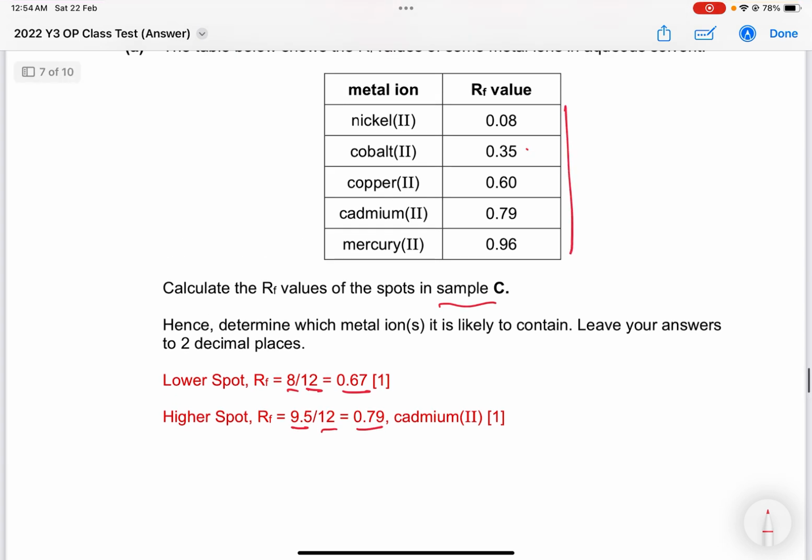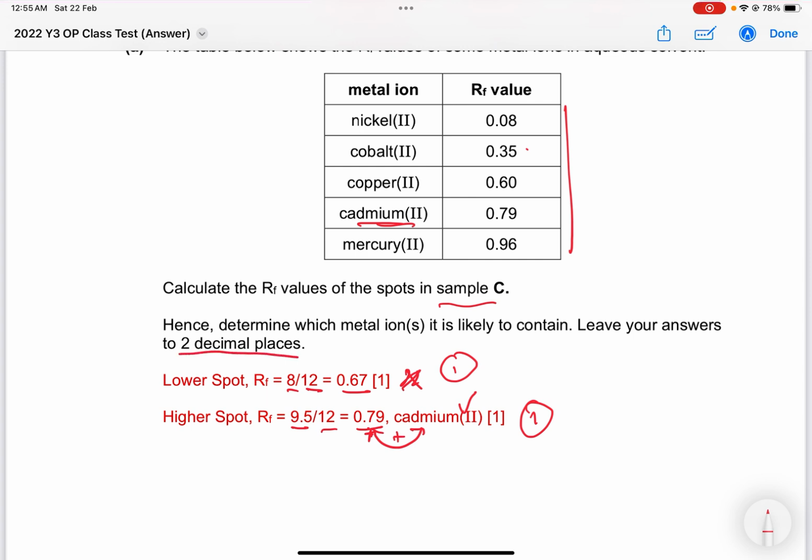So there's no 0.67 here, therefore for the lowest spot there's no metal ion. The lowest spot is not contributed by the metal ions here. For the higher spot, it is 0.79. You realize it's the same as cadmium. So you must identify cadmium as the metal ion that contributed to the higher spot. So 1 mark for 0.79 plus the cadmium identification. So take note, this is where the second mark goes to. If you just write 0.79 without cadmium, or you just write cadmium without 0.79, you're not going to get your marks. So take note.